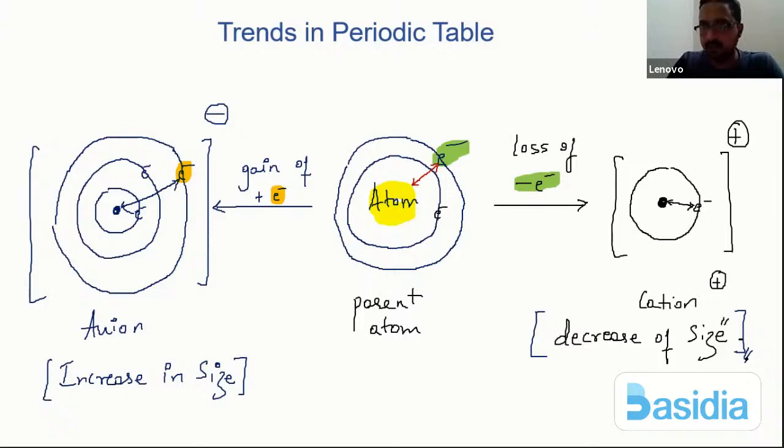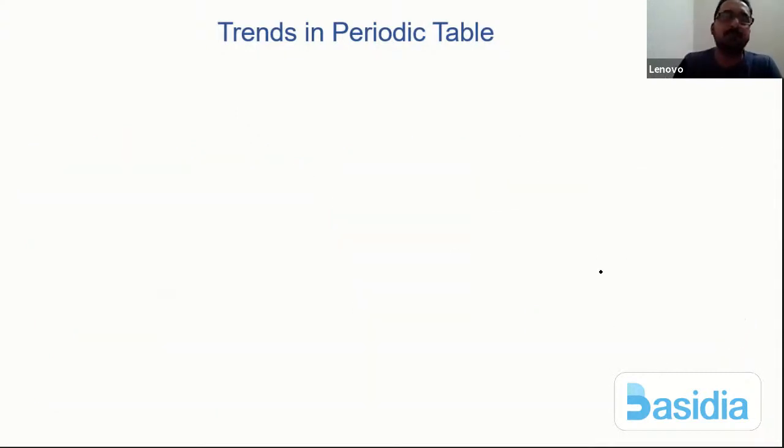To solve, again, you can check your past papers. Definitely question on this, they keep on asking. So if I give you a question, let me say I write Mg plus 2, I write Na plus 1, I write here fluorine atom.